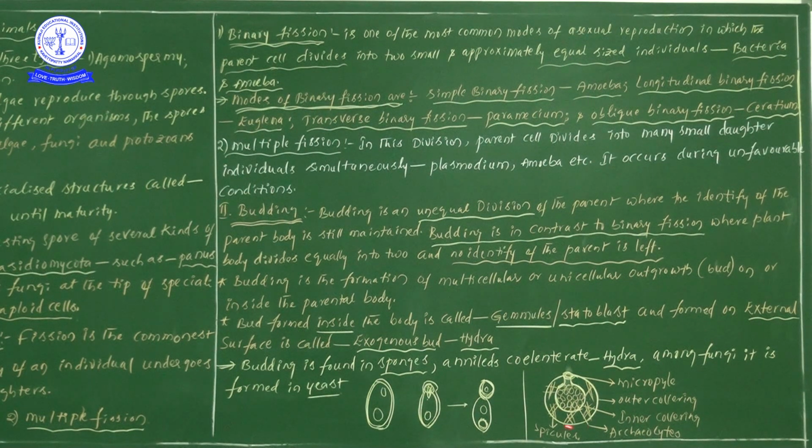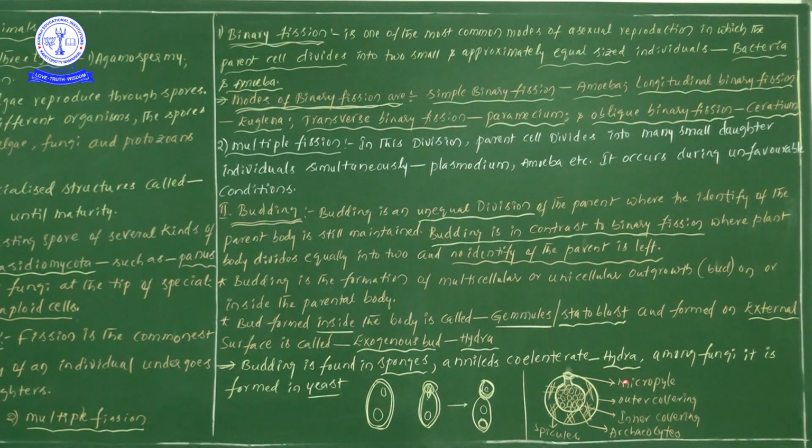Once you see, the outermost layer we call the outer covering layer, and the inner layer the inner covering layer, and the spherical shaped structures are archaeocytes. The line-like structures are spicules, and within the inner covering layer, surrounding it, are archaeocytes.